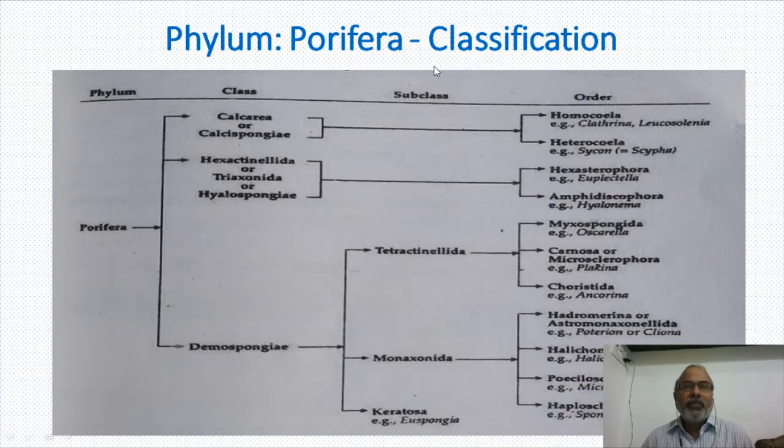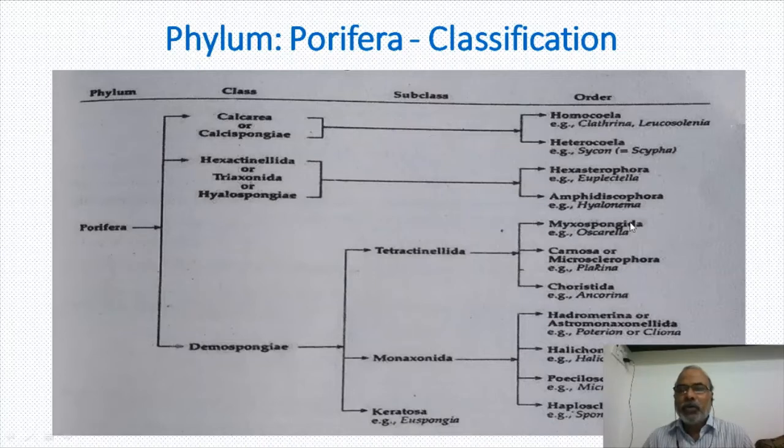So phylum Porifera is classified into, as I mentioned, three classes. What are the three classes? Calcarea or Calcispongia, Hexactinellida or Triaxonida or Hyalospongia, and Demospongia. Calcarea has two orders, Homocoela and Heterocoela. Hexactinellida has two orders, namely Hexasterophora and Amphidiscophora, whereas Demospongia is having three subclasses, Tetractinellida, Monoxonida, and Keratosa.